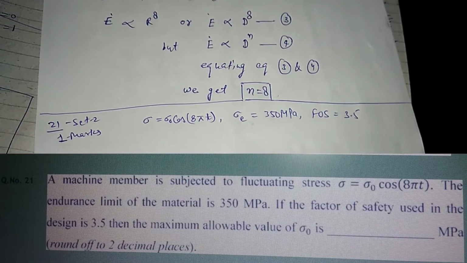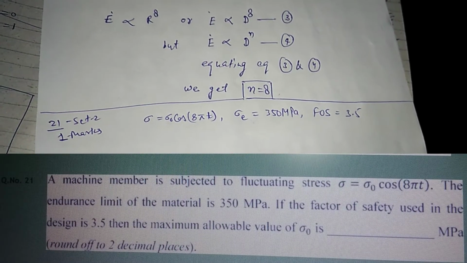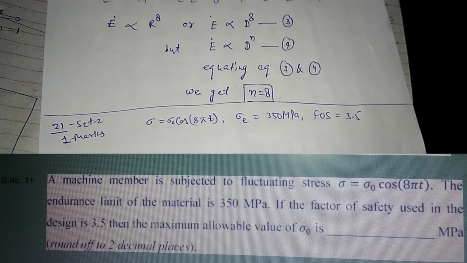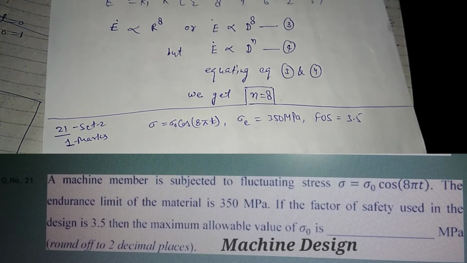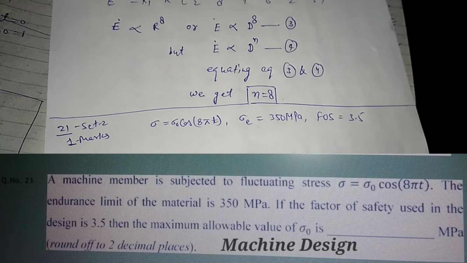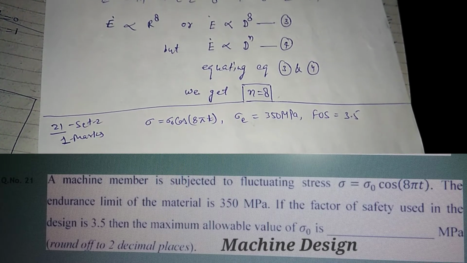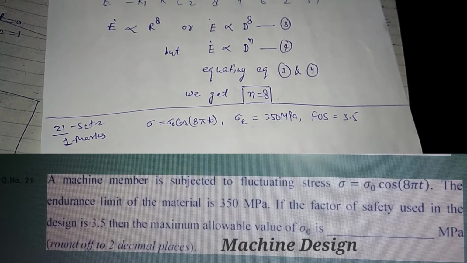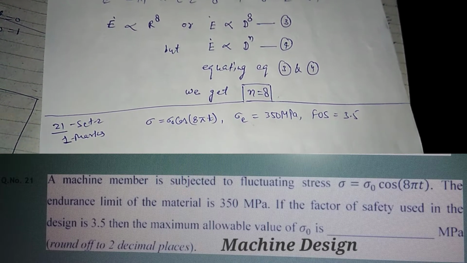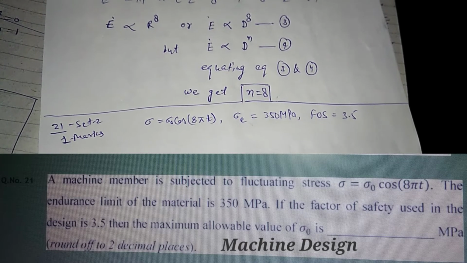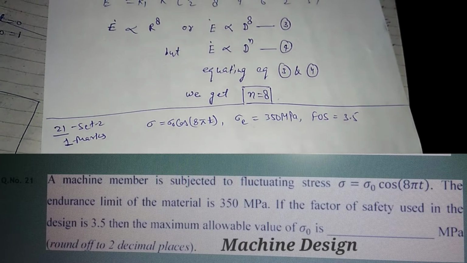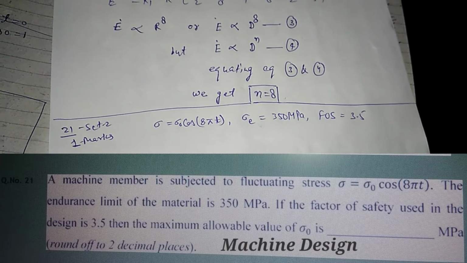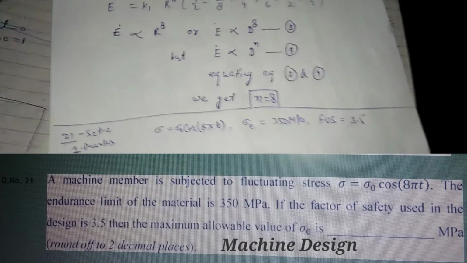Today I will solve question number 21. The question is: a machine member is subjected to fluctuating stress sigma is equal to sigma naught cos 8 pi t. The endurance limit of the material is 350 megapascal. If the factor of safety used in the design is 3.5, then the maximum allowable value of sigma naught is, okay, we have to find the maximum allowable stress which is sigma naught.